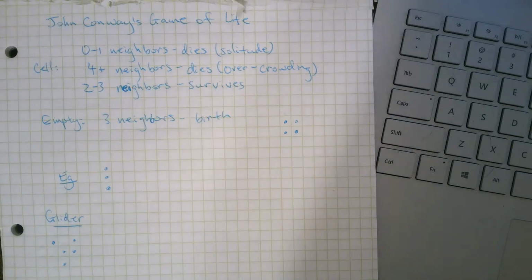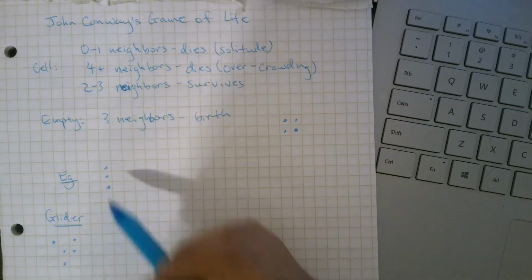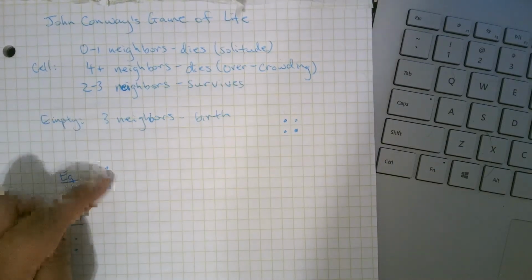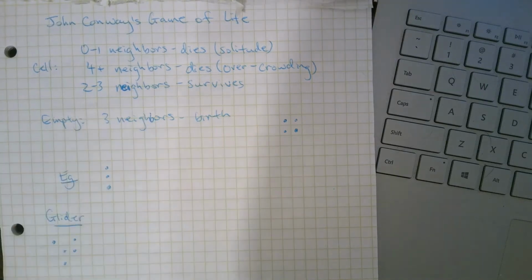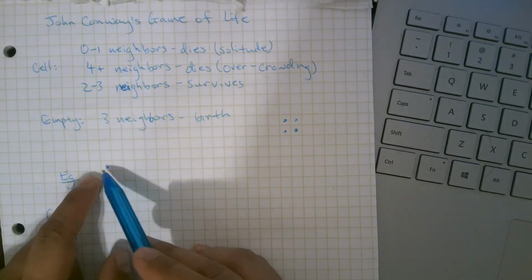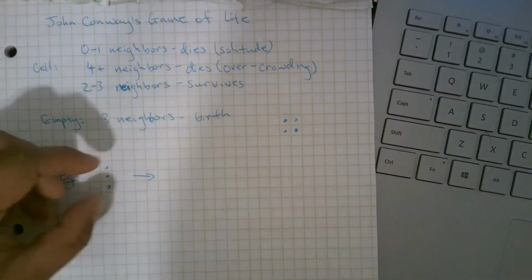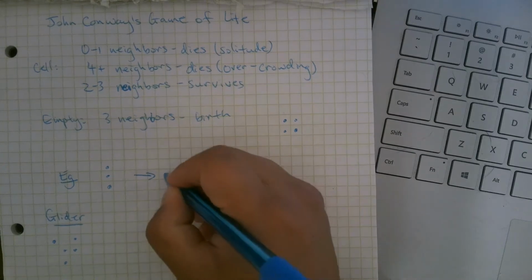Let's do some examples. Let's look at this row of 3 people. This one has 1 neighbor, so he's going to die. This one has 1 neighbor, so they will die. This one has 2 neighbors, so they will survive. And then there are these 2 empty cells that each have 3 neighbors, so there will be a birth there. So we lose the top and the bottom, we keep the middle, and then there are births next to him.